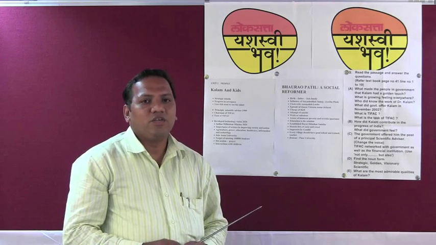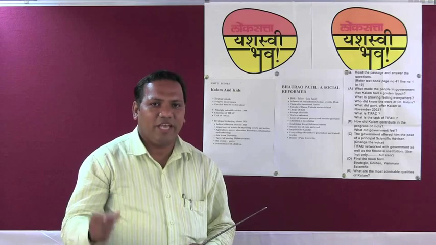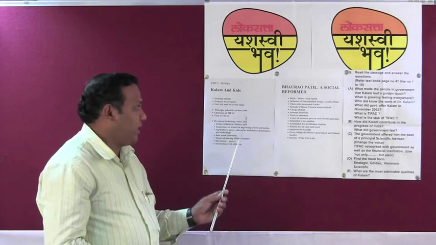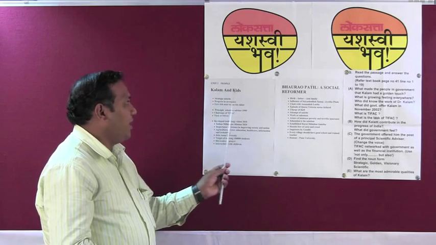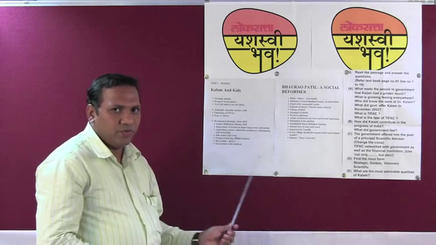One more thing I would suggest: read one para, because one para has got the description of one idea. Once you understand this one idea, then how it is linked with the next para, you can easily understand. So the whole lesson is concentrated on the theme of how Kalam reacted with the kids. So this is the one lesson. I hope you have understood.